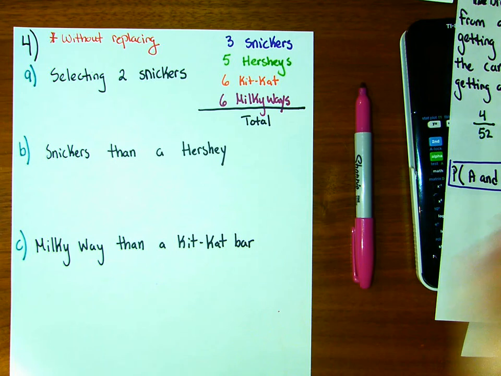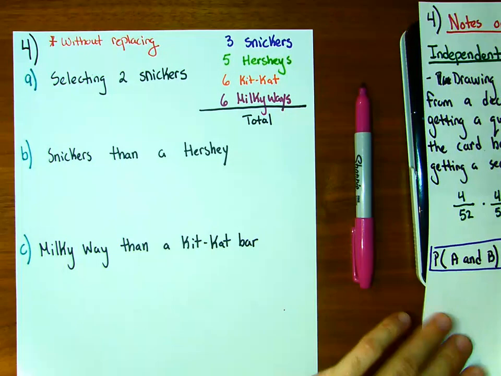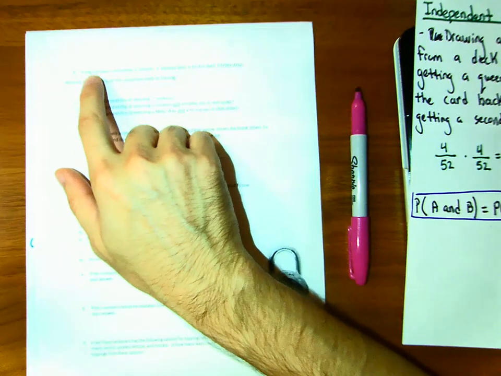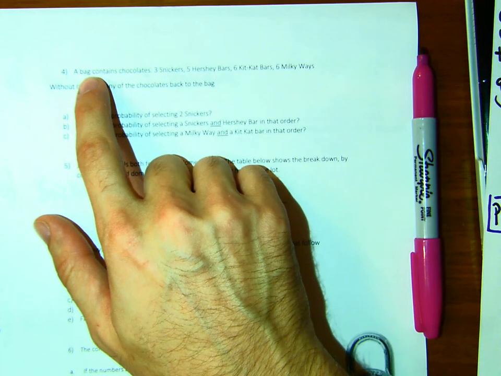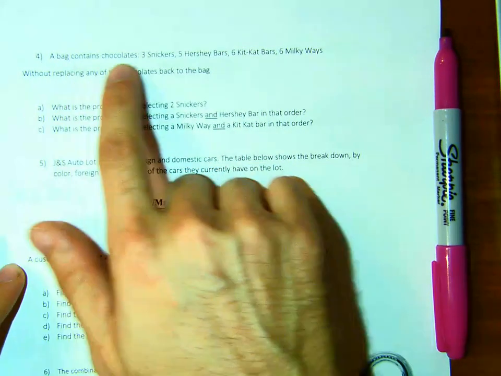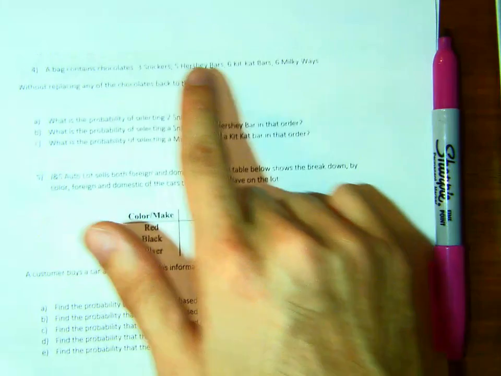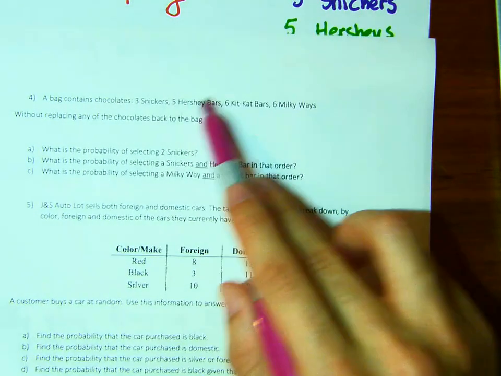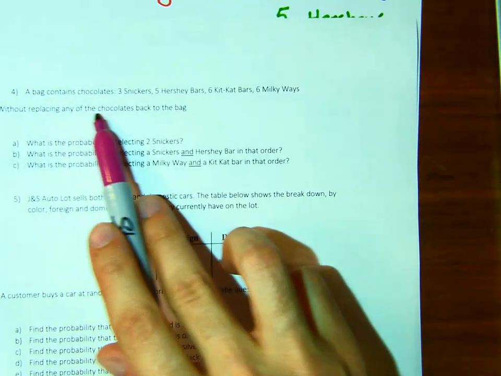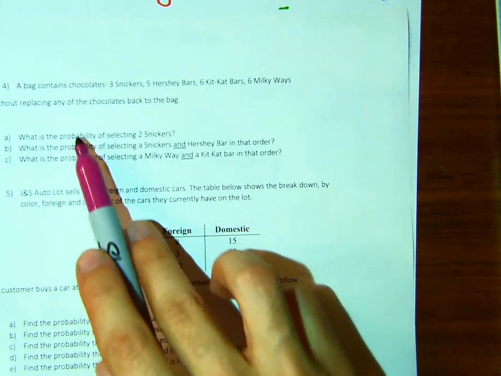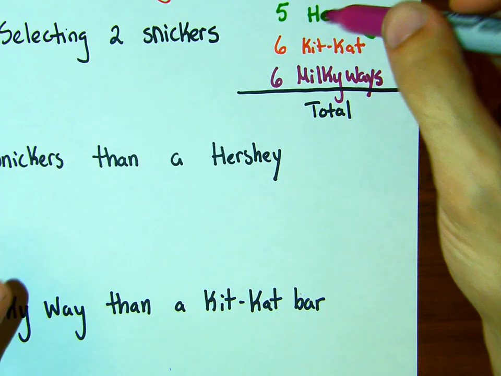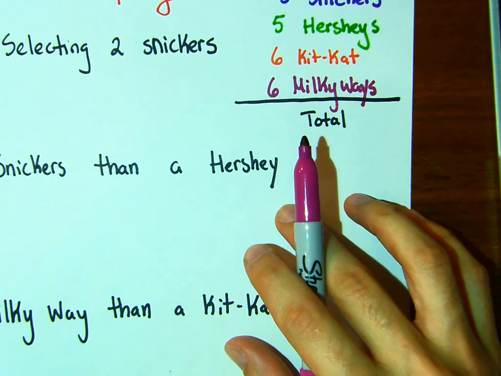So what is question 4 saying? If a bag contains chocolates: 3 Snickers, 5 Hershey's, 6 Kit Kats, and 6 Milky Ways. Without replacing any of the chocolates back into the bag, what is the probability of these events happening? Let's take a look. Selecting 2 Snickers.